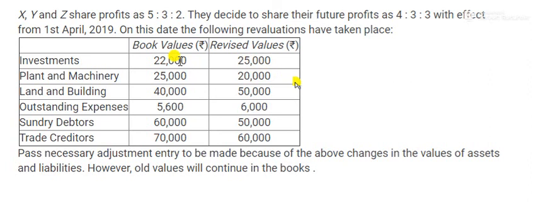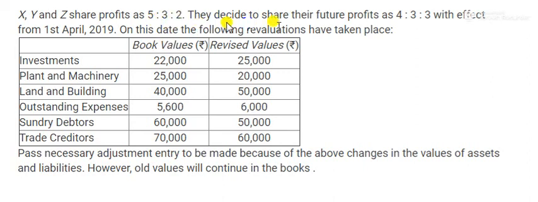Sometimes in the business, the value of the assets or liabilities may increase or decrease. Even you are seeing that the value of investments may increase and decrease. The statement may differ a little, but otherwise the concept will remain the same. I have taken the same statement as question number 23, so that you can understand the concept and later on you can try that question also. For that, you need to see here in the video.